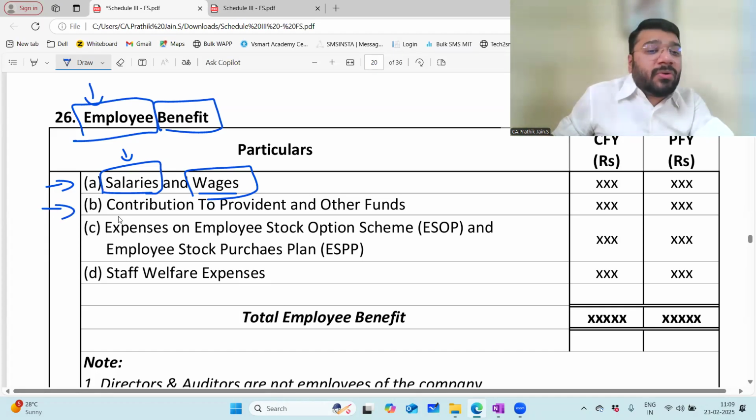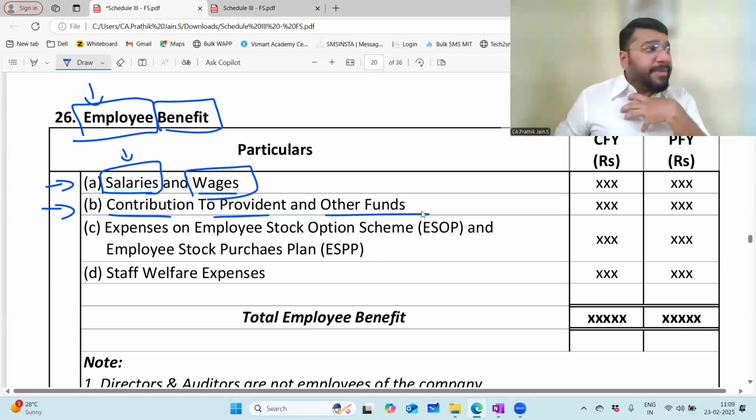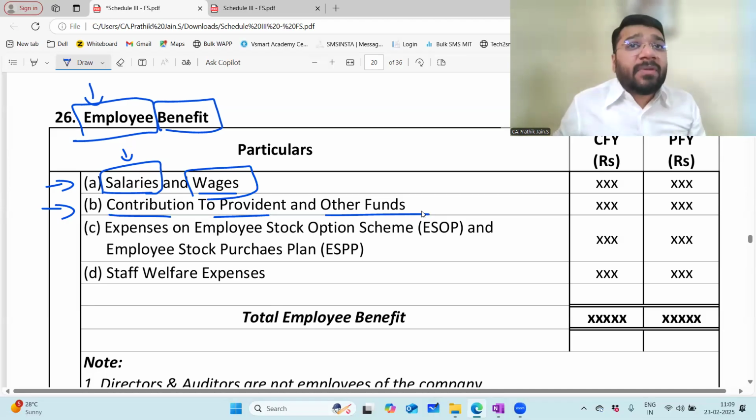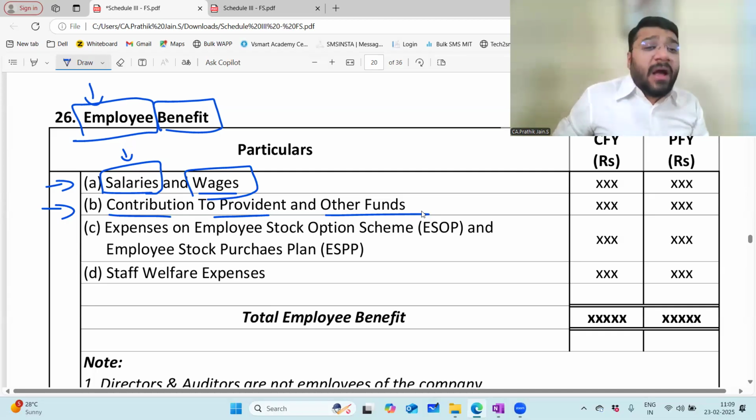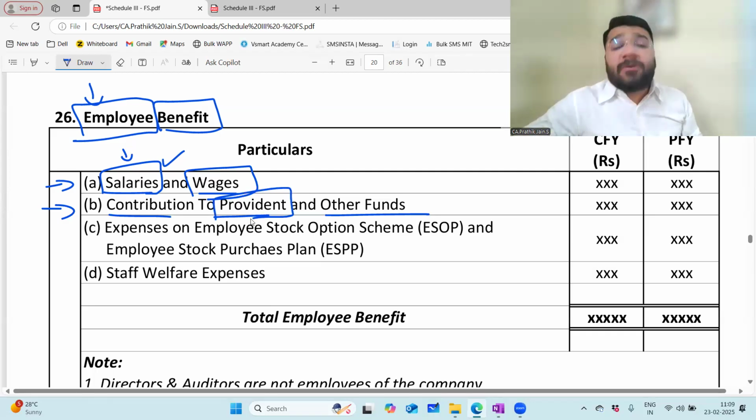Then next comes contribution to provident and other funds. As a company, I have to contribute from my side an amount in addition to the salary. It is a norm which is compulsory by law. There is a law saying that apart from paying the salary to the person, you have to contribute something in the form of provident fund. What is the purpose of provident fund?